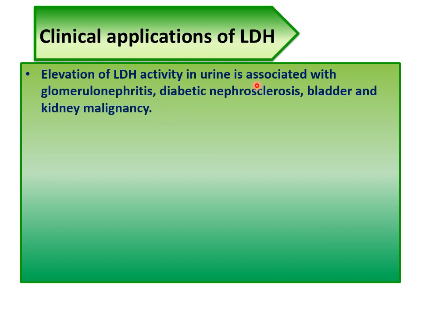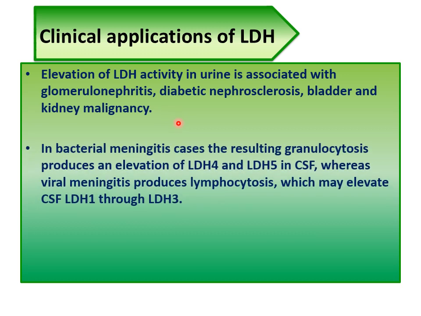Elevation of LDH activity in urine is associated with glomerular nephritis, diabetic nephrosclerosis, and bladder and kidney malignancy. In bacterial meningitis, the resulting granulocytosis produces an elevation of LDH4 and LDH5 in CSF, whereas viral meningitis produces lymphocytosis, which may elevate CSF LDH1 through LDH3.